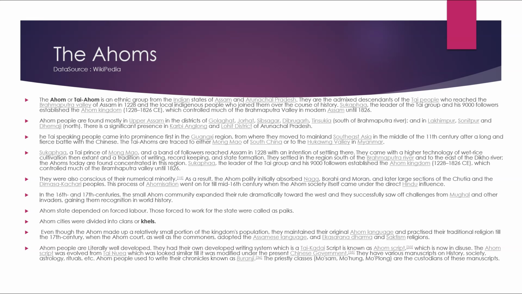Sukhapha, the leader of the Tai group, and his 9,000 followers established the Ahom kingdom, 1228 to 1826, which controlled much of the Brahmaputra Valley until 1826. They were also conspicuous as a numerical minority.